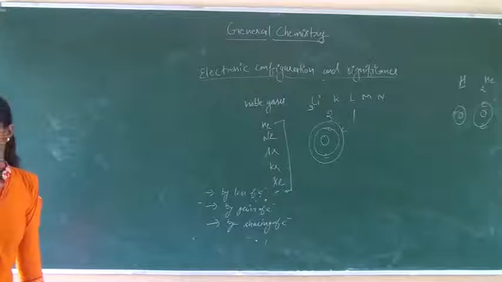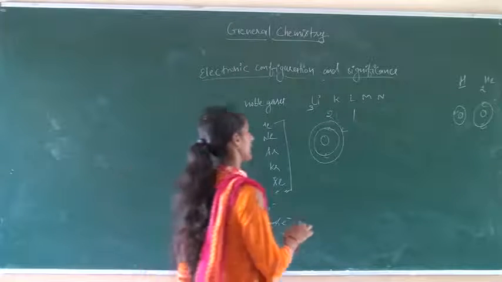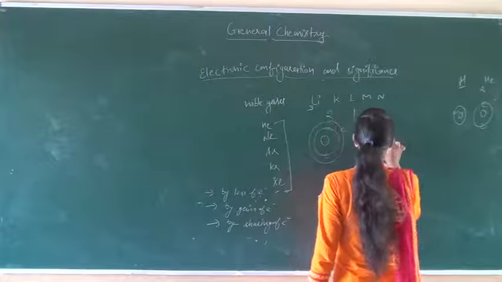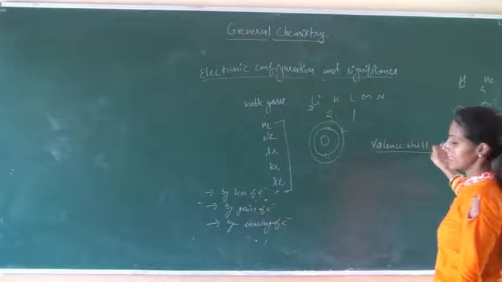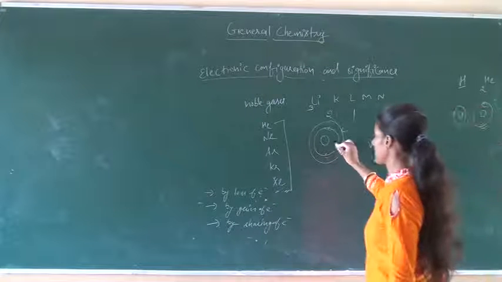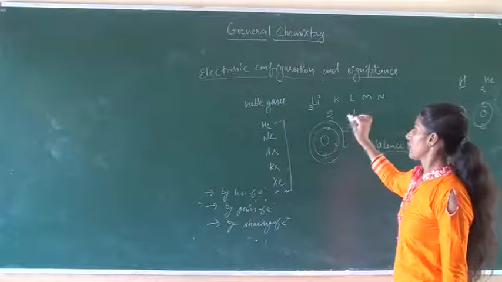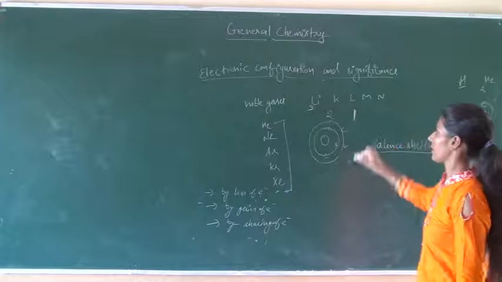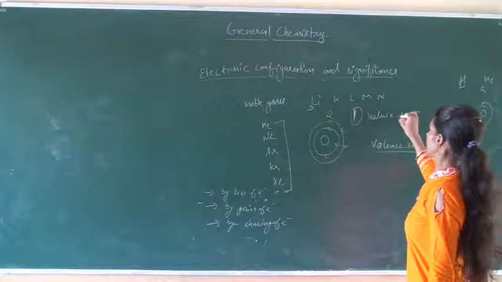Valence cell and valence electrons. The outermost cell of an atom is known as the valence cell. In the case of lithium, this is the K cell and this is the L cell. The L cell is the valence cell, which contains 1 electron, and this 1 electron is known as the valence electron.